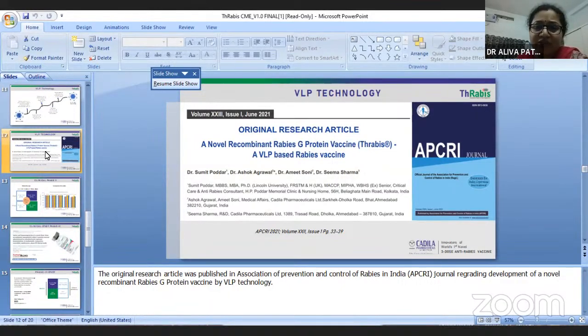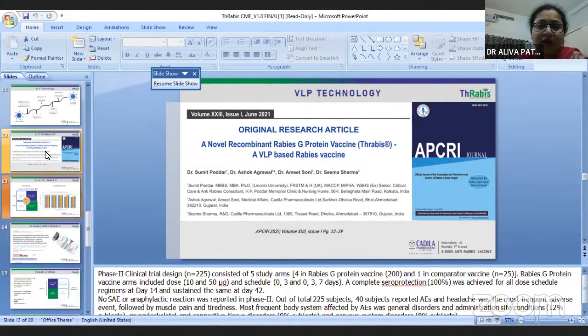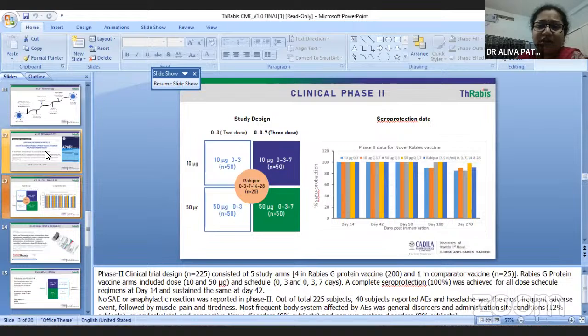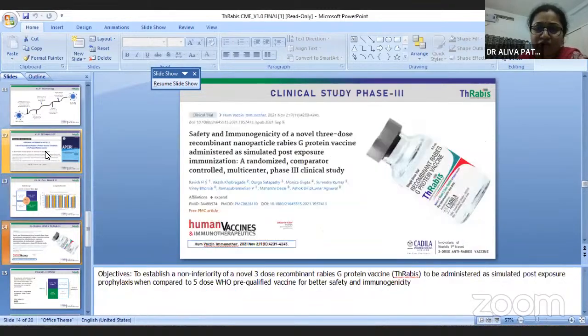A novel recombinant rabies G protein vaccine is there. So this is the study, and here the study designs are shown. They compared; phase 2 trials have been done, and phase 3 also. This is another phase 3 clinical study, a multicentric study which engaged more patients compared to phase 2.